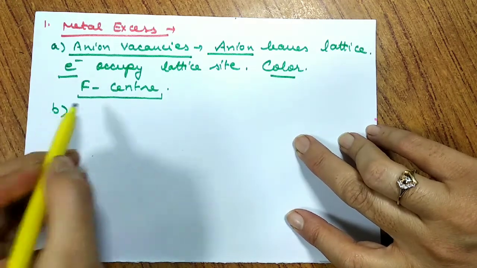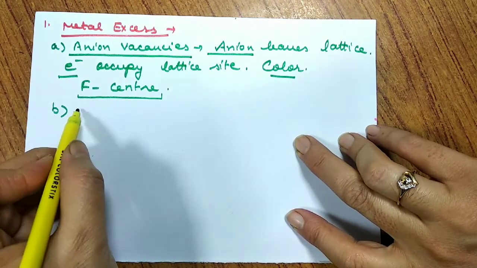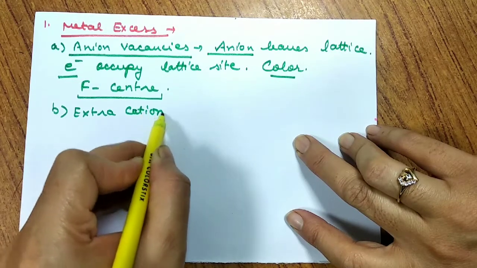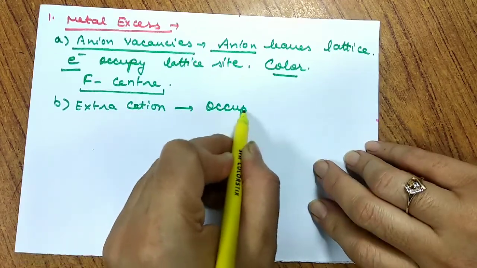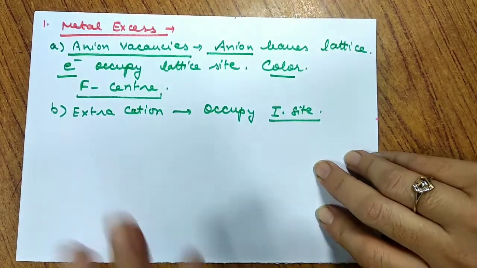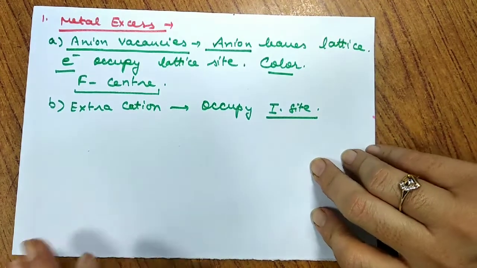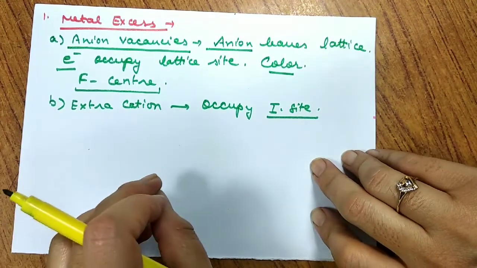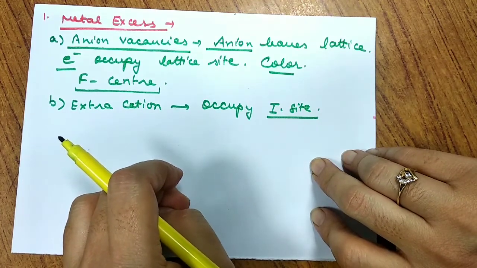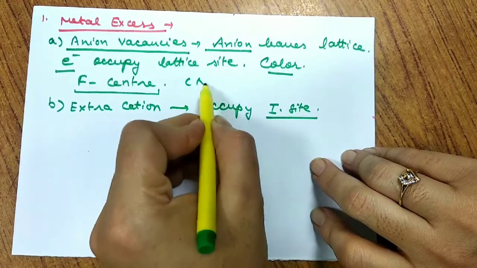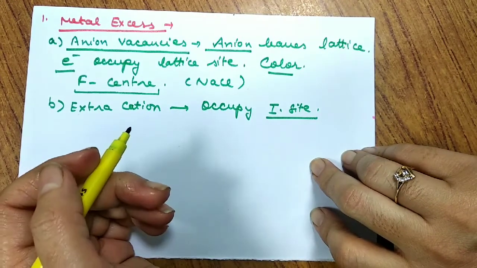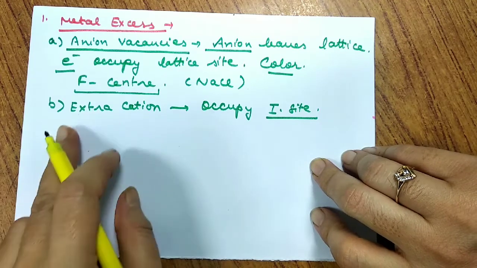Let us move to another category, part B. Anion चले गए या दूसरा क्या था, cation extra आ गए. So extra cations. As the name suggests, the extra cations will come and occupy the interstitial site. By now you all know what an interstitial site is. Interstitial sites are the voids, the vacant spaces between the particles of the system. Here the common example is NaCl, which sometimes changes its color to dirty yellow. Potassium chloride changes its color to violet.